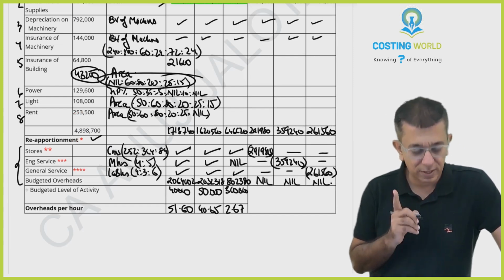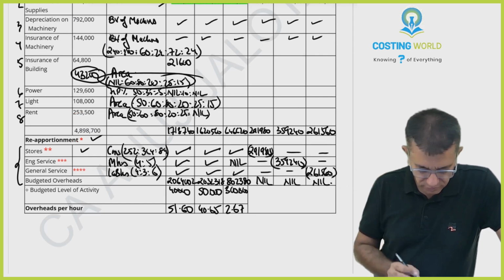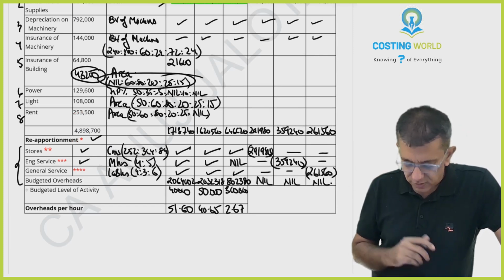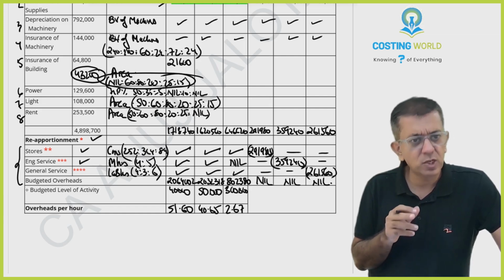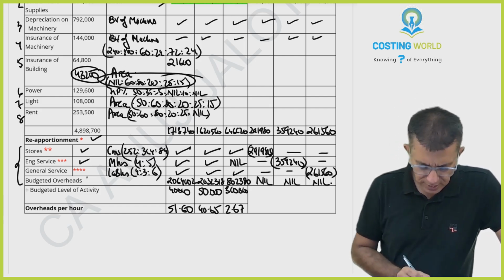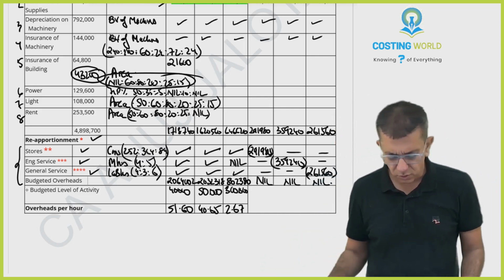For reapportionment, we are following the direct method. Stores department will be divided in the ratio of consumables. Engineering service will go only to the first two divisions, in the ratio of machine hours. And this one in the ratio of labor hours, to all the divisions. That's it about this question.